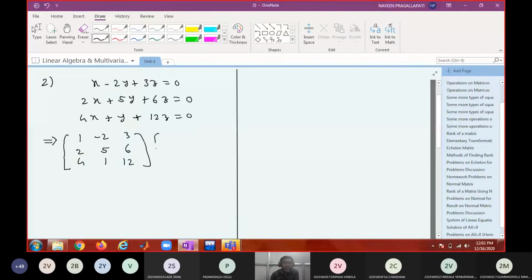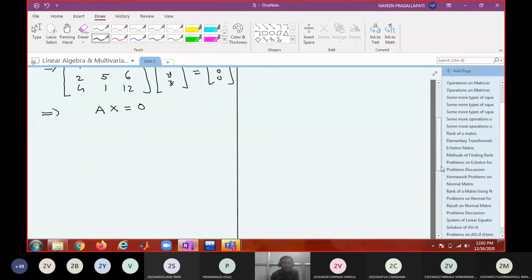Next the variables x, y, z, and it is a homogeneous system. This template is the same for any problem. Always do these preliminary steps, then take the coefficient matrix, then convert into echelon form.